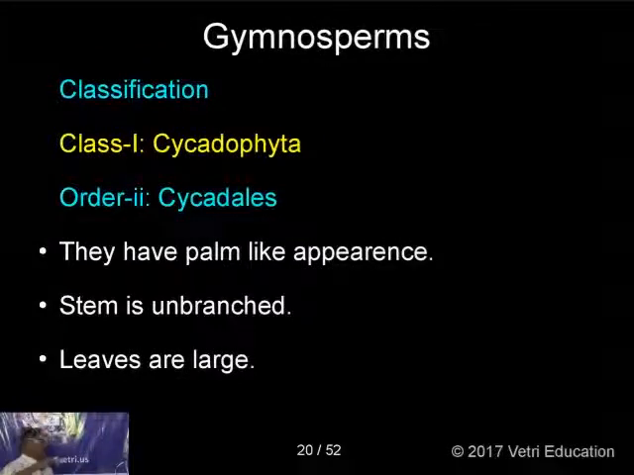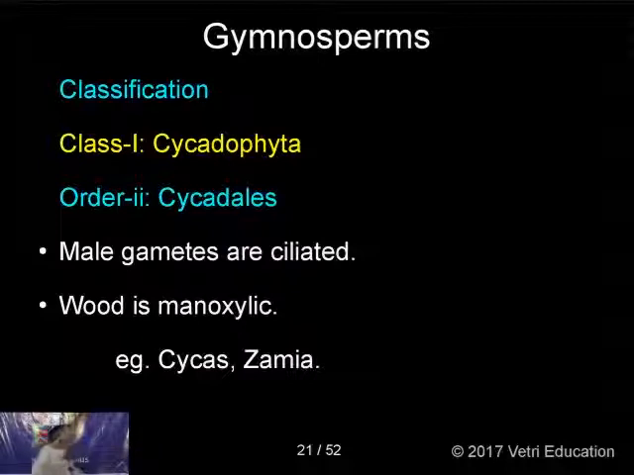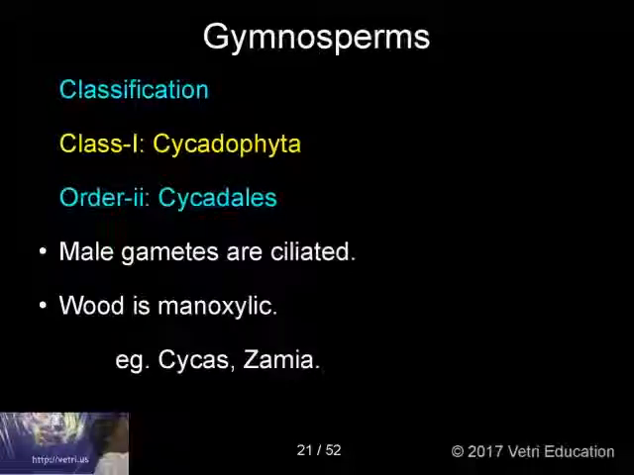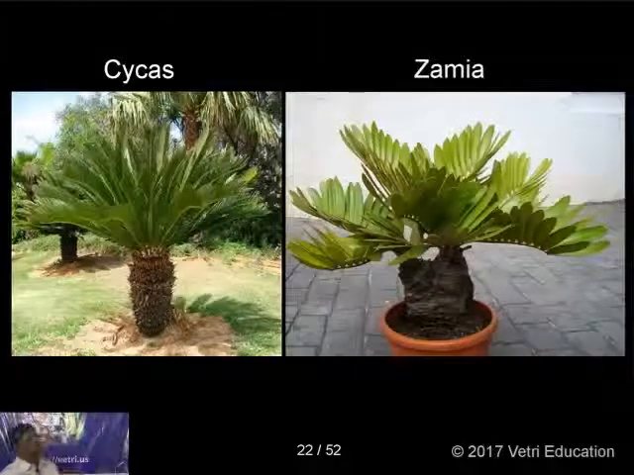The second one, Cycadales. Cycadales have a palm-like appearance. The stem is unbranched. Leaves are large. Male gametes are ciliated, very interesting here, as earlier you have seen, the male gamete of Cycas. Cycas is the example here. Wood is monoxylic, that is soft wood. The pictures are given here.